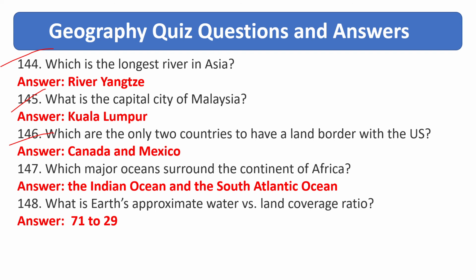Which are the only 2 countries to have a land border with the US? Answer is Canada and Mexico. Which major oceans surround the continent of Africa? Answer is the Indian Ocean and the South Atlantic Ocean. What is the Earth's approximate water versus land coverage ratio? Answer is 71:29.